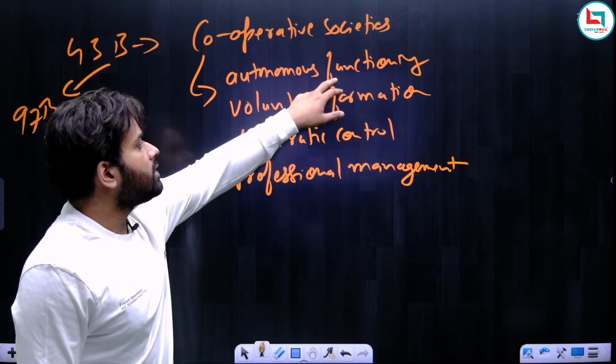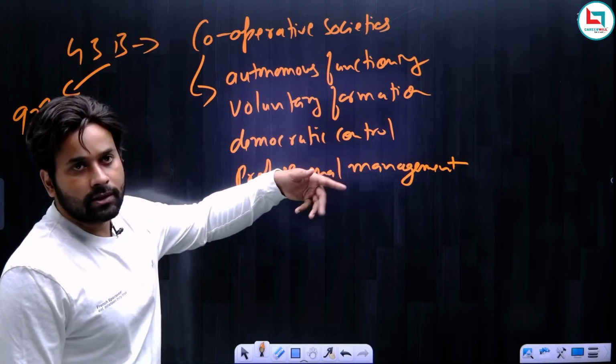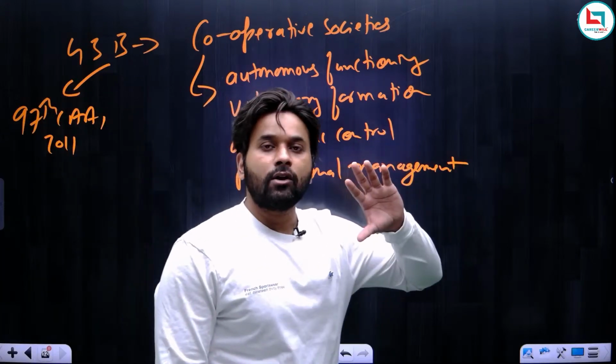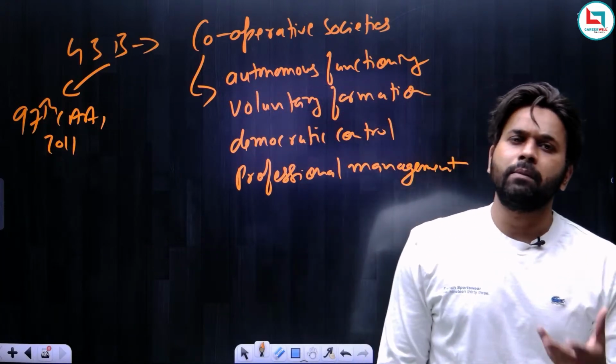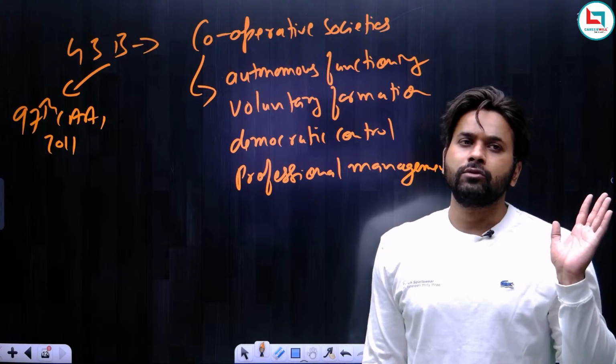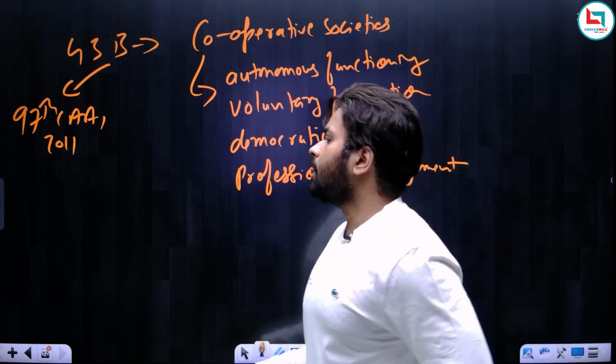Do not remember the entire thing. Just remember formation, functioning, control, management of cooperative societies. Okay, if you are not able to understand or remember the entire thing, then just simply remember it deals with the cooperative society. Finish. Over.